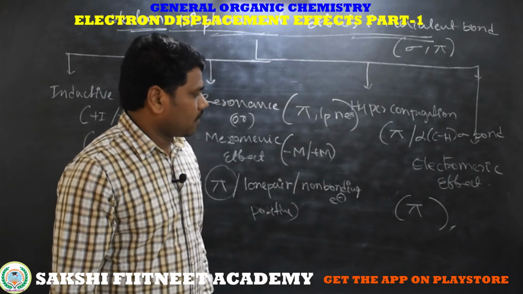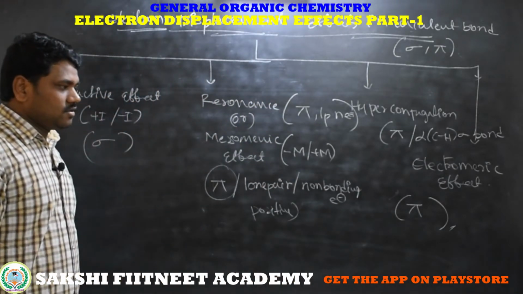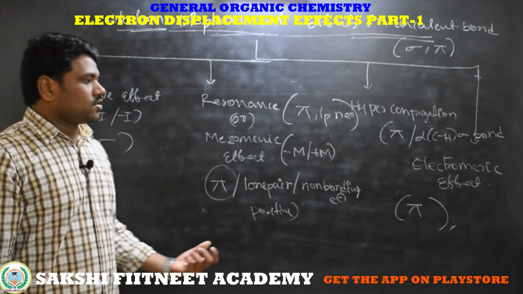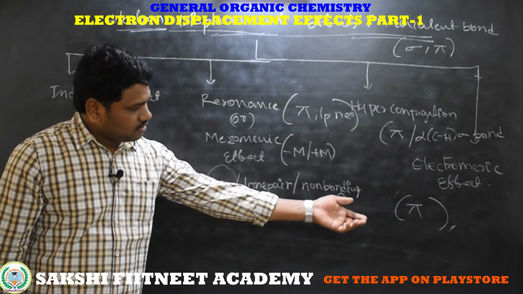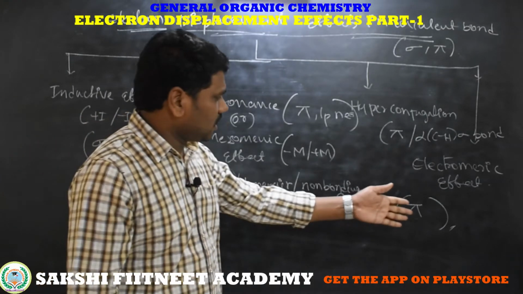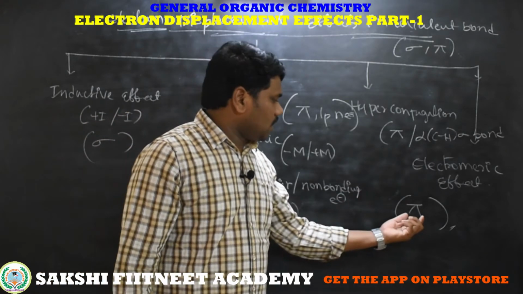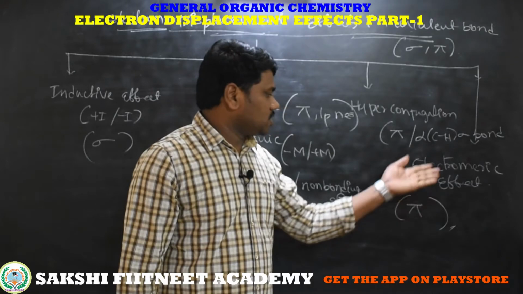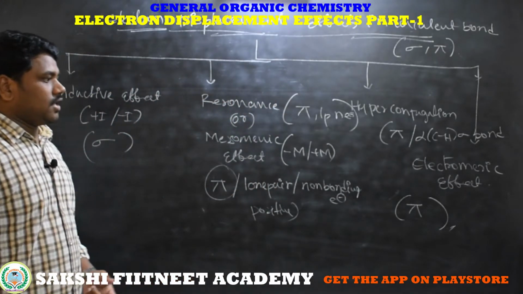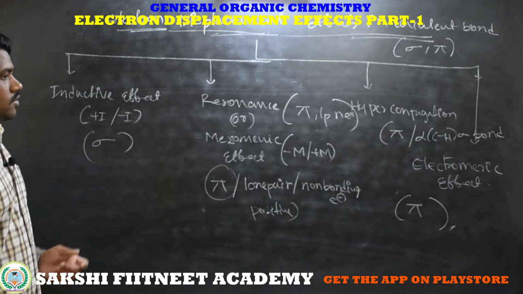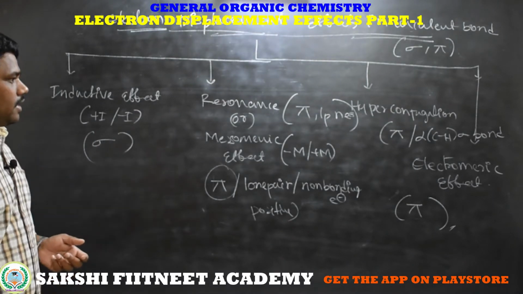Next, in the electromeric effect, the molecule contains pi electrons and reacts with an unsymmetrical reagent. Then the pi electrons shift towards one side, giving a positive center and a negative center, which is called the electromeric effect. We will discuss in detail.